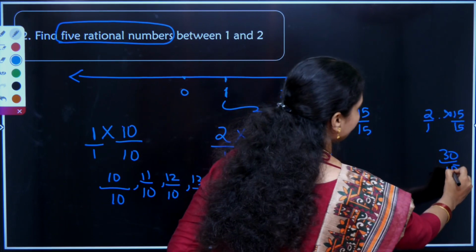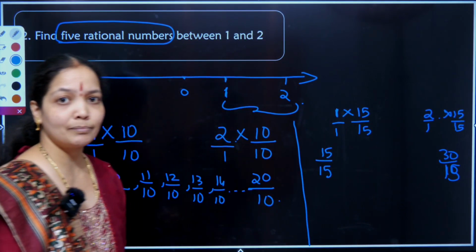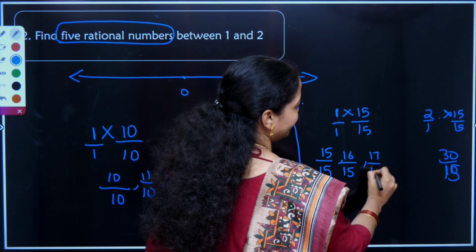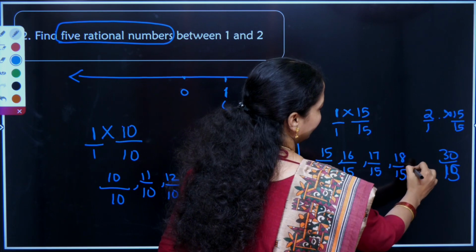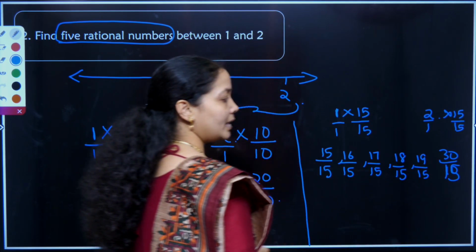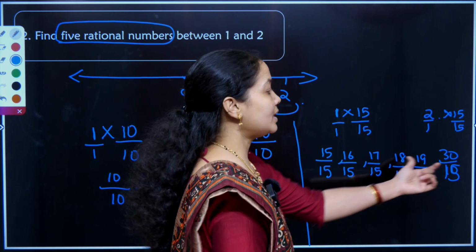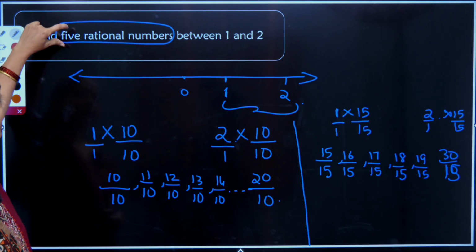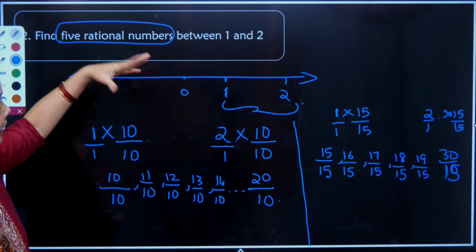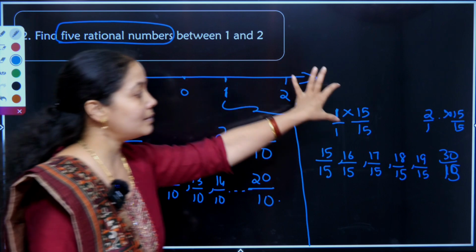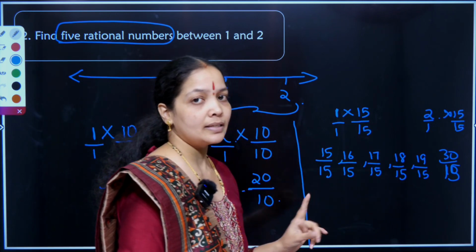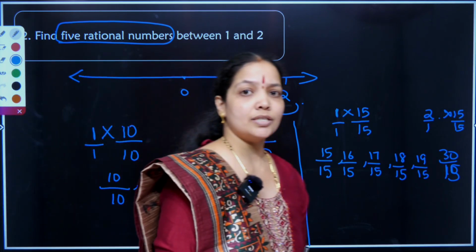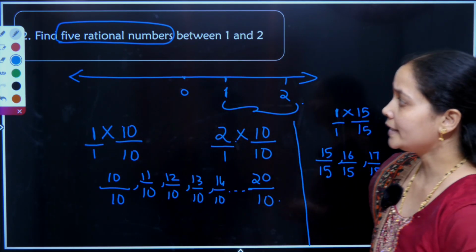Now check how many numbers are there here. There are 15 rational numbers in between them. They can be 16 by 15, 17 by 15, 18 by 15, 19 by 15, like that. 20 by 15 to 29 by 15 are also in between the set. So the number of numbers asked here, if 5 are asked, I will take a smaller number. If 8 rational numbers, 10 rational numbers are asked, I will take a bigger number and multiply and divide. This is a unique technique and an easy technique. Do follow. Learn with many other questions so that you will be doing it in an easier way.